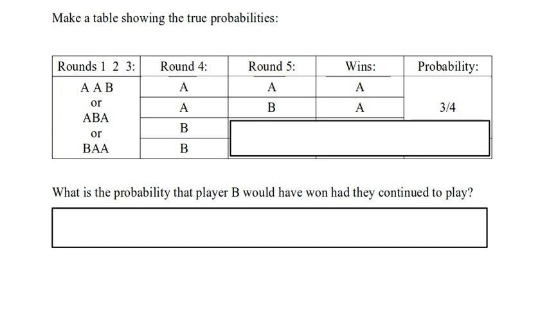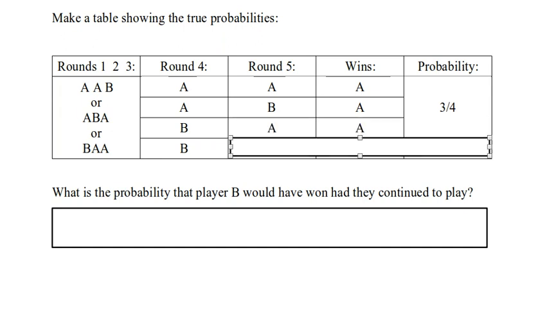Now, what if B wins round 4? Well, we've already talked about the fact that it should win as often as A. So let's see what could happen in round 5. Well, A could win again. A still could win, because if B wins round 4, it's only 2-2. B's won 2, A's won 2. A can still win the game if A wins round 5, and that's exactly what happened in this case.